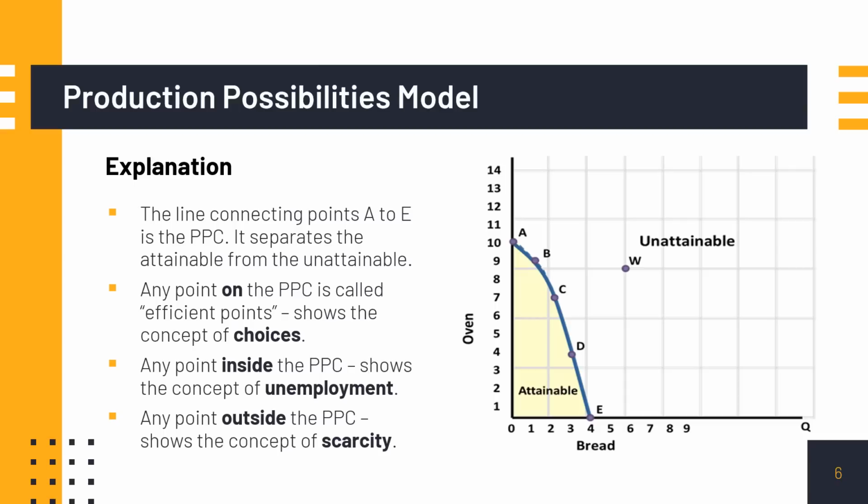Any points on the PPC are attainable, optimal and efficient, and reflect the choices that the economy can make. Any points inside the PPC are attainable but not optimal, therefore showing unemployment of resources. Any points outside the PPC show an unattainable combination of goods and services, and therefore show the concept of scarcity.